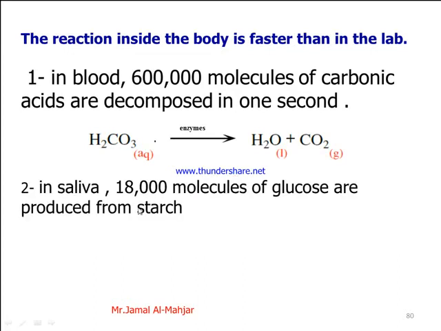Another example, in saliva, 18,000 molecules of glucose are produced from the starch. So starch is decomposed to the last product, which we call glucose, and here we have 18,000 molecules produced. So that means the reaction inside the body is so fast.